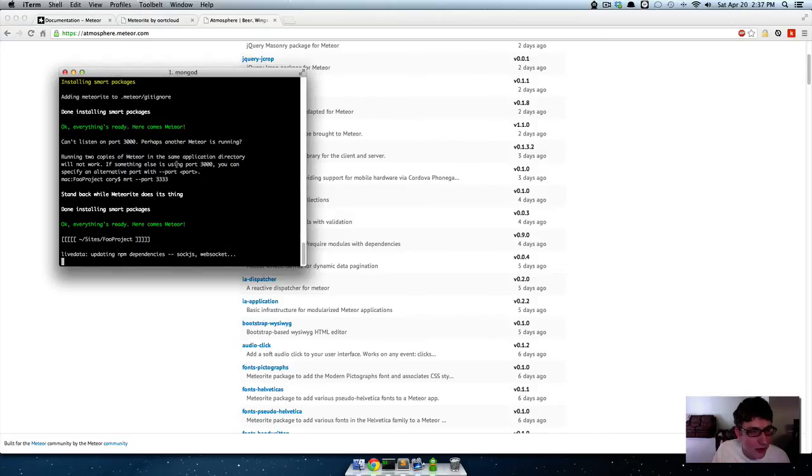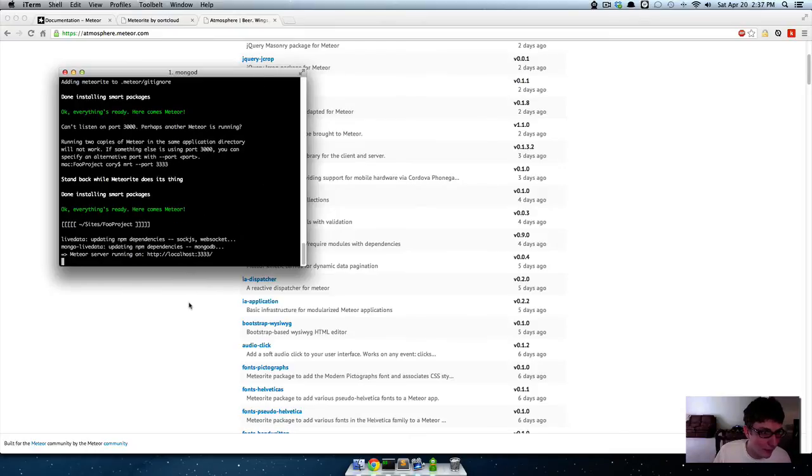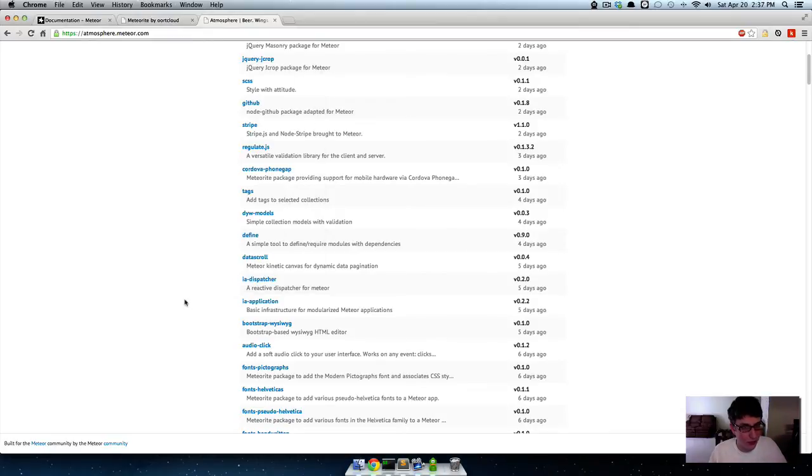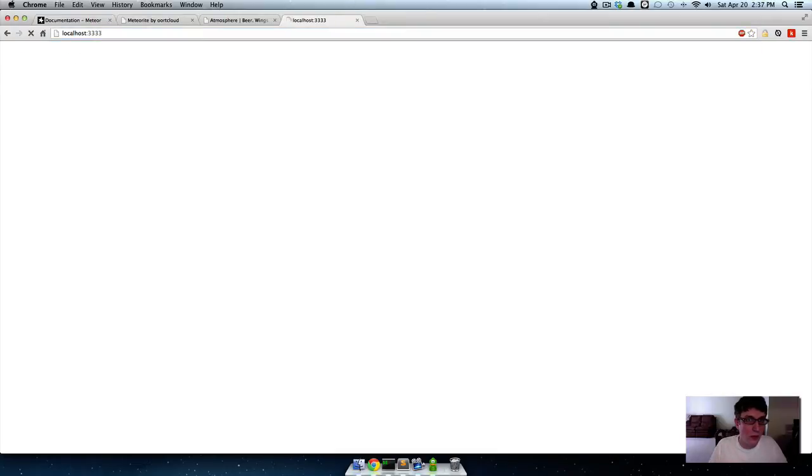So I'm not sure why it threw that error. I guess Meteor was still running somewhere, maybe where I didn't close out of the terminal or something. I don't know, but it was occupying port 3000. Usually it doesn't though, so you don't have to worry about that. But if it is, apparently all you have to do is pass a --port and then just some numbers for whatever port you want to open up. So now if we go to localhost, there, now we've got a Meteorite project going.